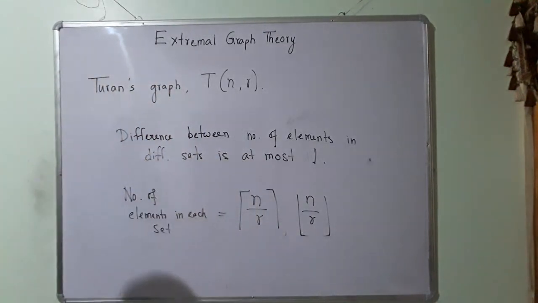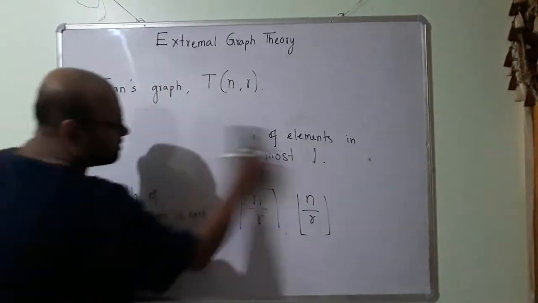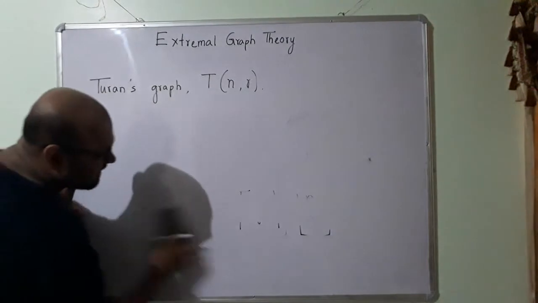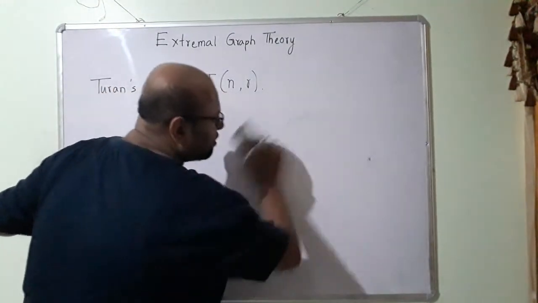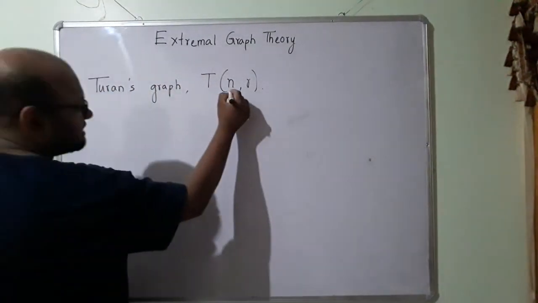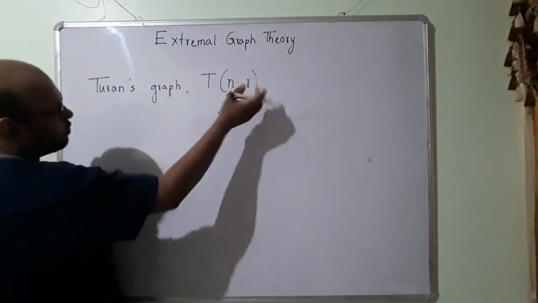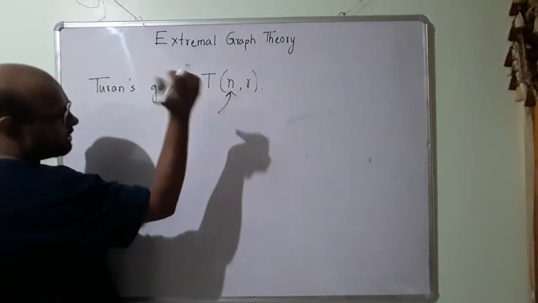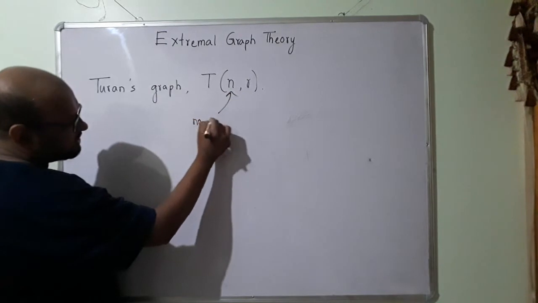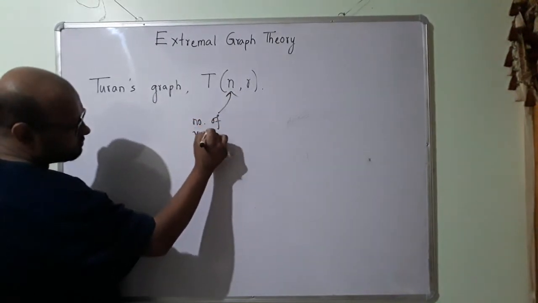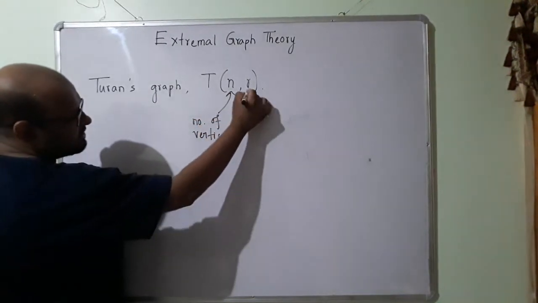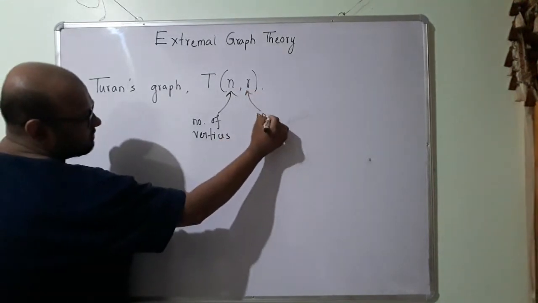Okay, so let us talk about this with an example. Let us say I have 12 nodes. This is the number of vertices. When I write Turan's graph in this format, this is the number of vertices, this is the number of sets.